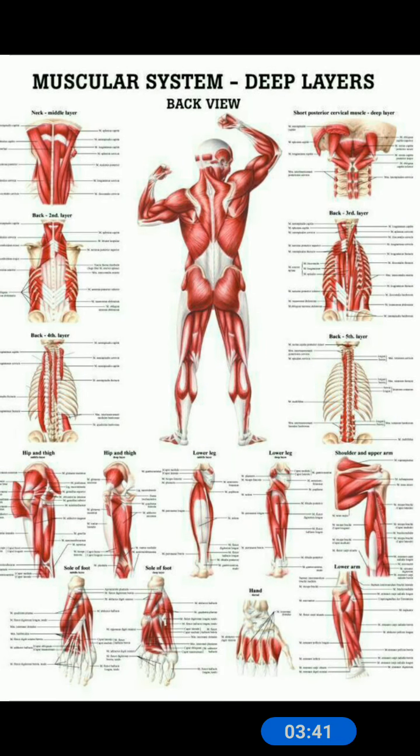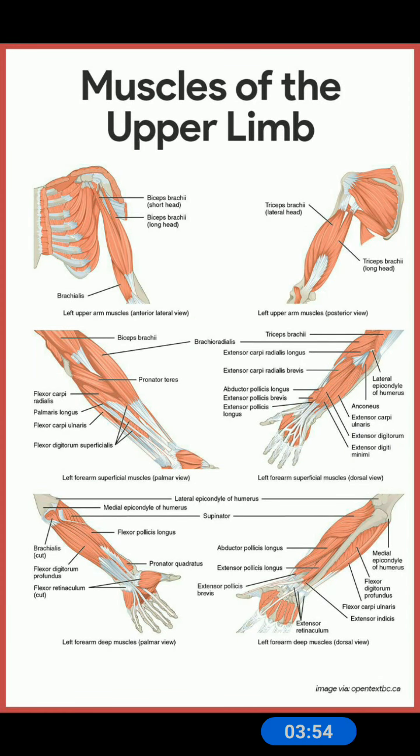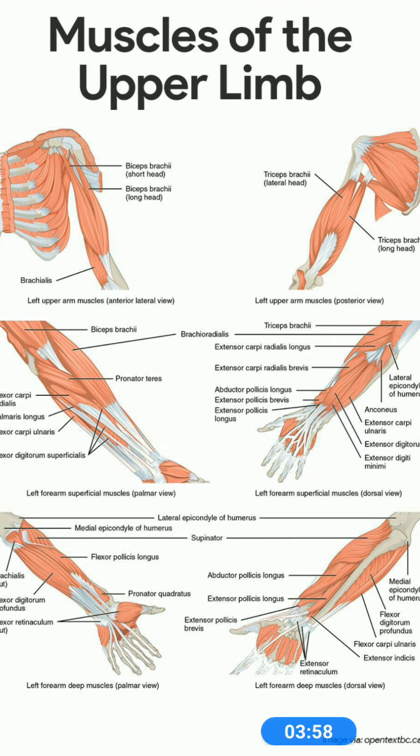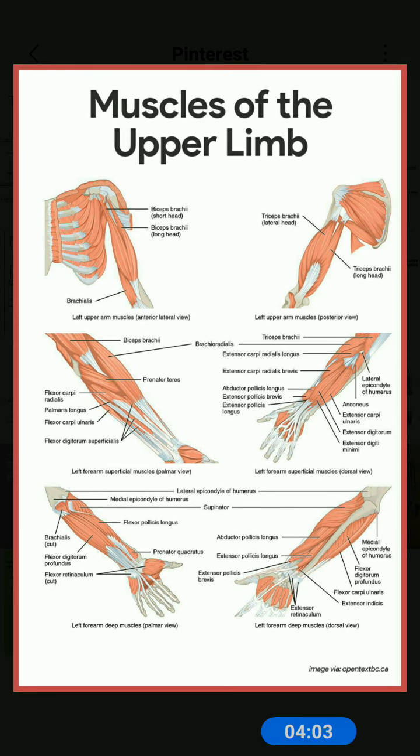So, the moving parts are your muscles, which are attached to your bones, and they pull your bones to make them move, and you need very strong muscles, children, to lift heavy things or to run fast. This is the muscles of the upper limb, and the muscles of your body form the muscular system.